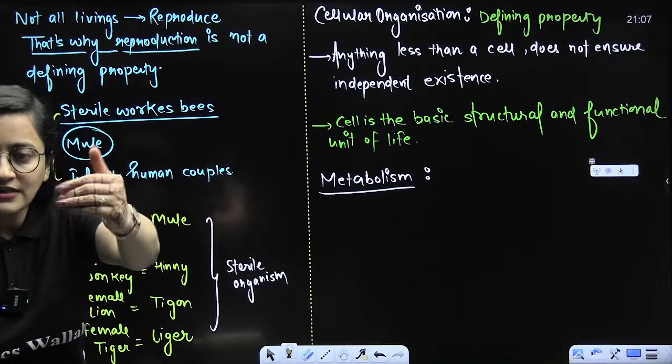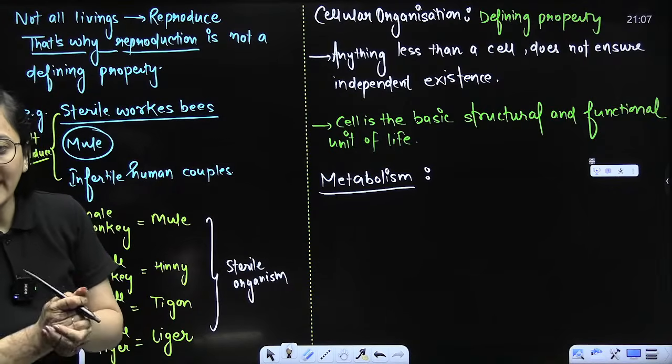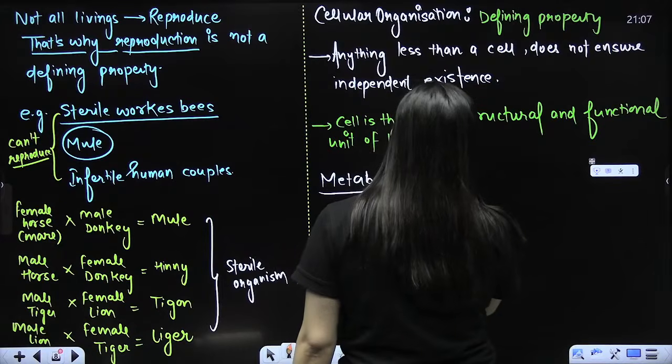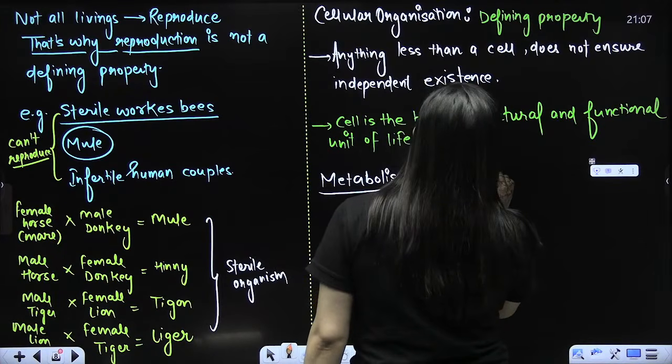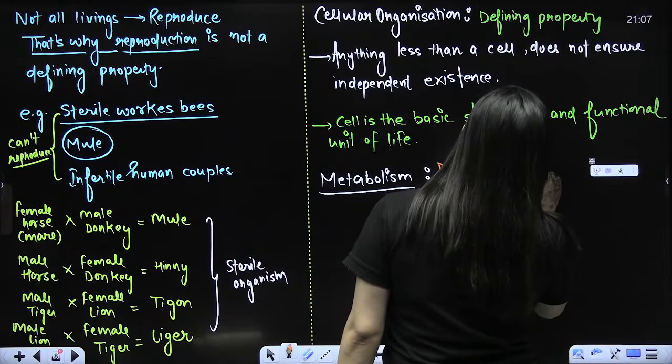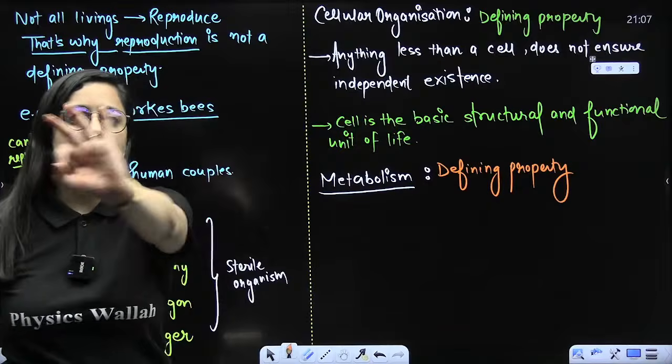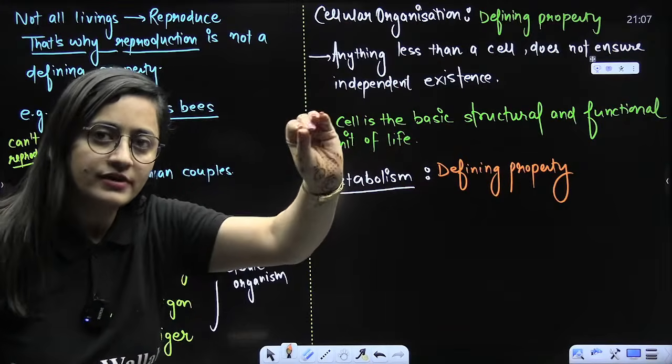So let's start the next part, everybody. Hello, pay attention. Let's start the next part, that is metabolism. So metabolism is for sure a defining property. Beta, being living and metabolically active, these are synonyms. If you are living, reactions will be there.